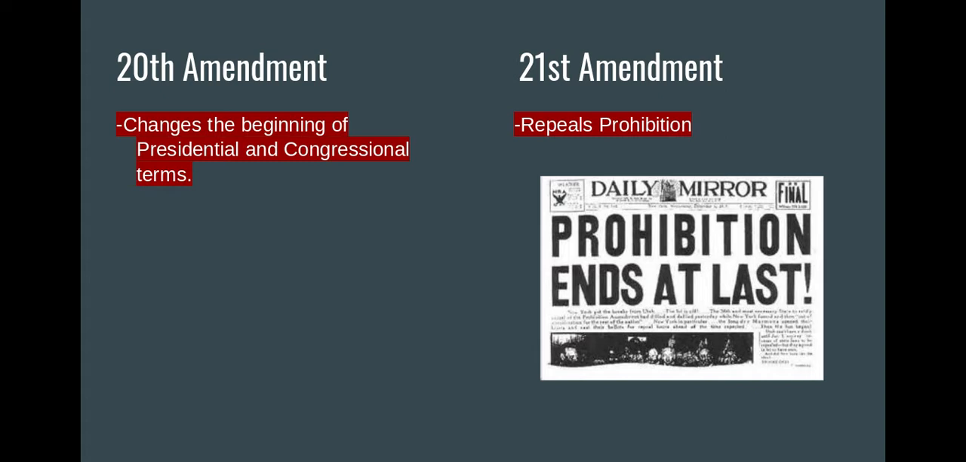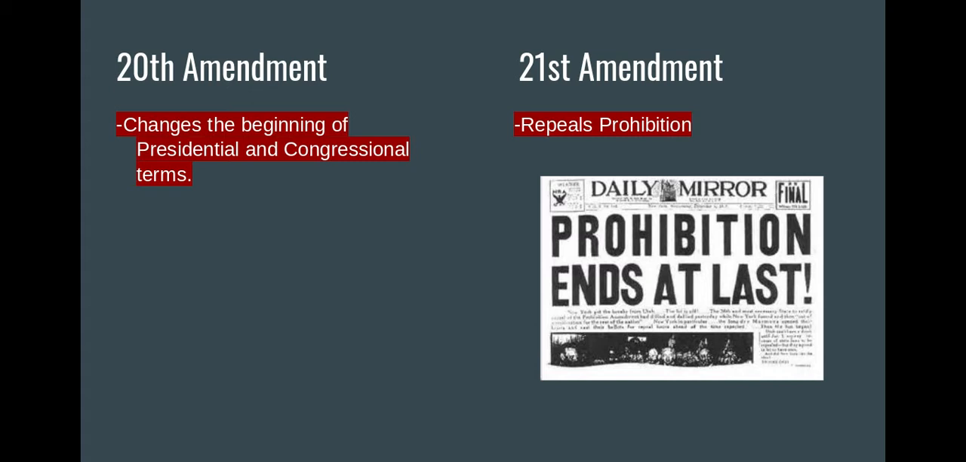So this amendment gets passed to shorten that amount of time between the election and when the new term actually starts. So now it is in January when the new term begins. So when the president gets elected in November, now it's the following January instead of the following March that they start their term. And then the 21st Amendment is the amendment that repealed prohibition.